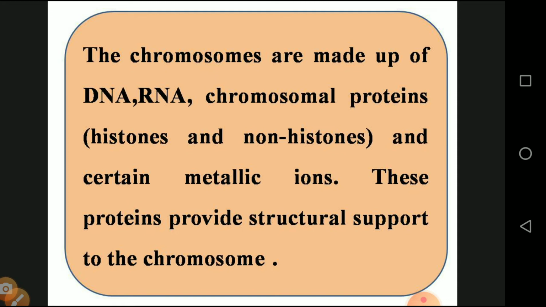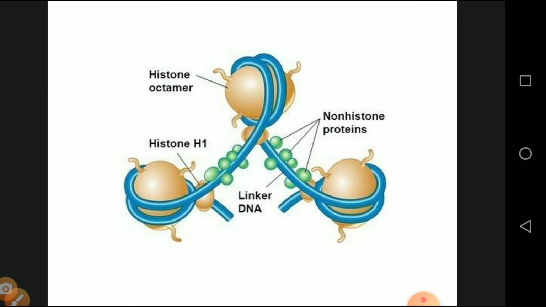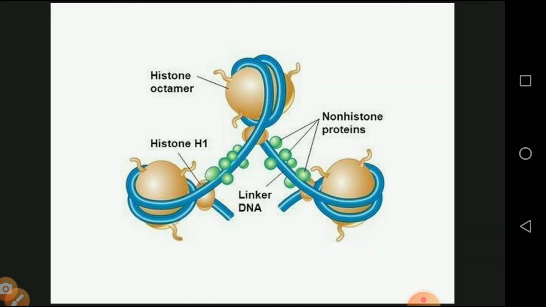Without protein, the chromosome is not made. This is the diagrammatic representation of the DNA where the histone and non-histone proteins are embedded. So the histone protein is embedded on one side, and on the other side are the non-histone proteins.